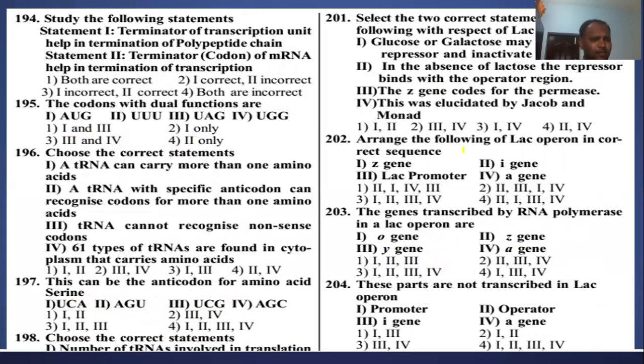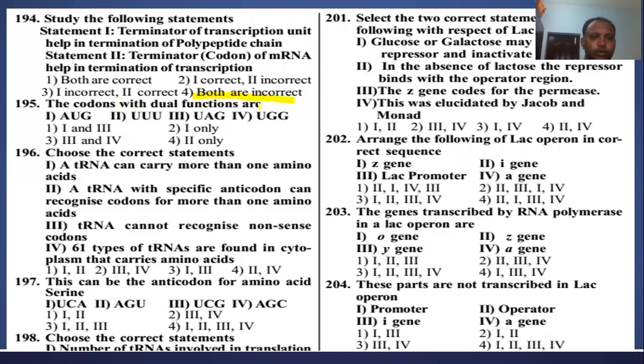So question number 194. Study the following statements. Statement 1: Terminator of transcriptional unit helps in termination of polypeptide chain. Statement 2: Terminator codon of mRNA helps in termination of transcription. Actually, the first statement is a right one. And the second, sorry, termination of transcription unit helping in termination of polypeptide? No. Terminator only stops the process. But which one terminates the polypeptide chain? Releasing factor. So both statements are wrong.